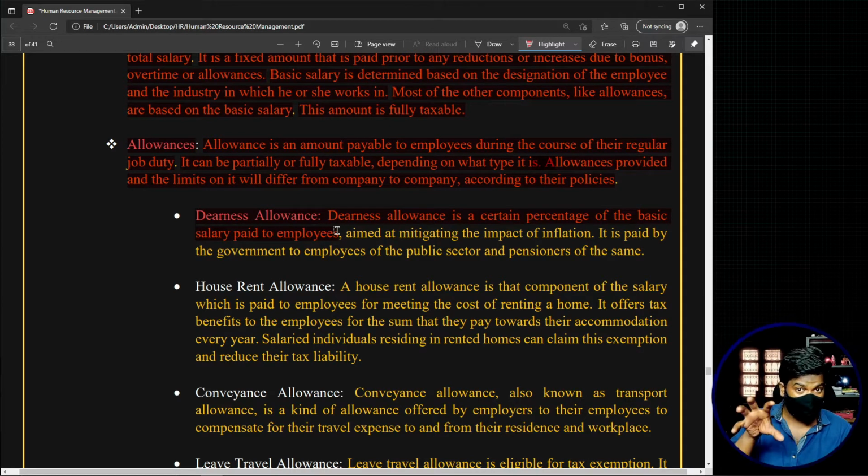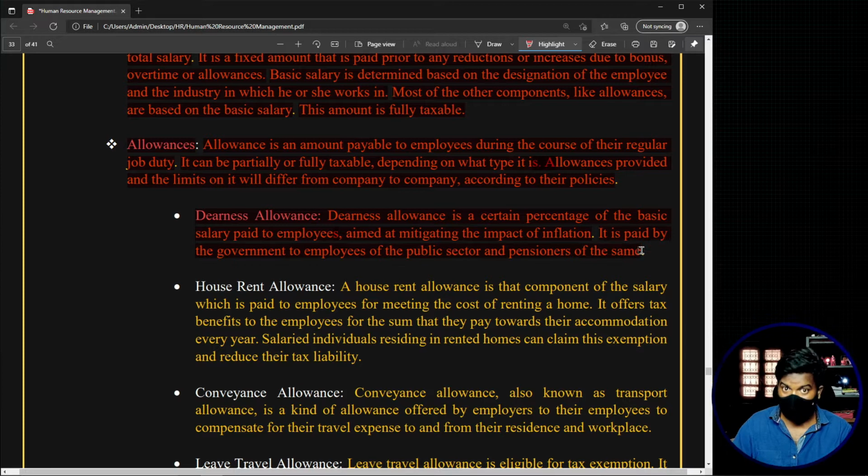So basically this particular dearness allowance is actually calculated as a certain percentage of the basic component. It is aimed at mitigating the impact of inflation. That means in order to deal with inflation, this particular dearness allowance component is introduced. Now it is paid by the government to the employees of the public sector and the pensioners of the same.